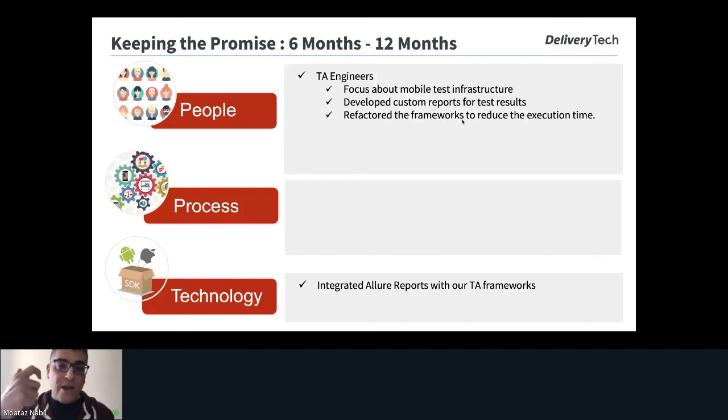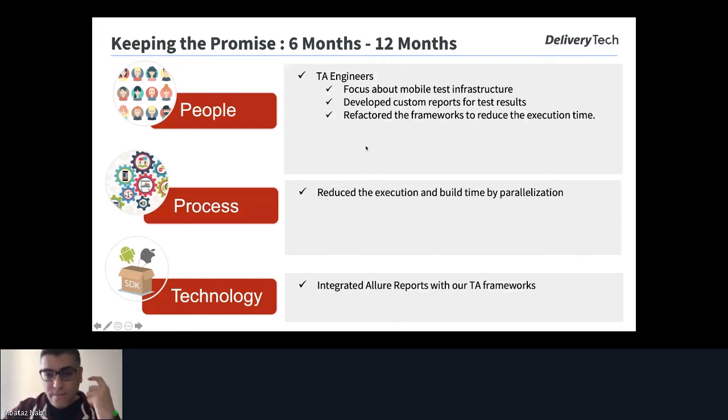So we need to find a solution for how we can reduce the execution and build time by parallelization. We need to run our test cases in parallel on different devices to reduce the time, because imagine we are now running sequentially on one device, and this will take maybe 20 or 30 minutes just running the UI tests. So the time to build the application PR will be increasing, and the developers start saying, okay, the PR is taking a long time and we need to merge our code and so on.